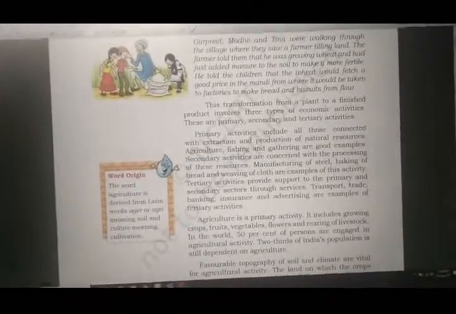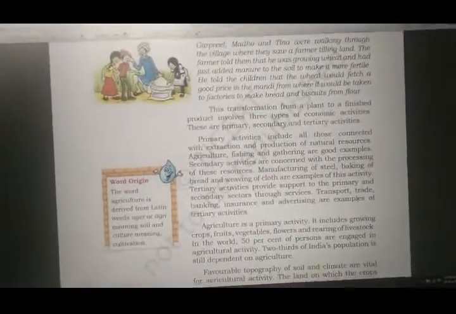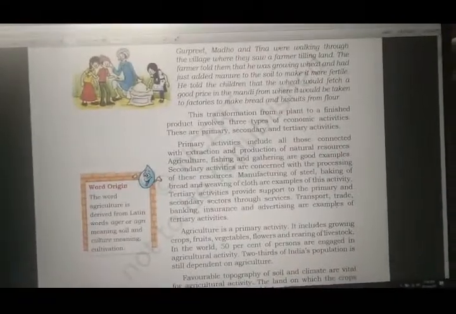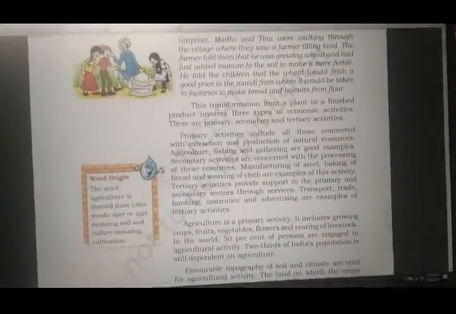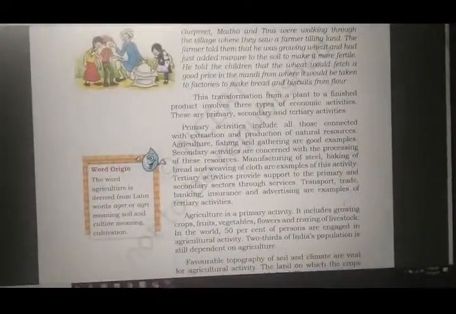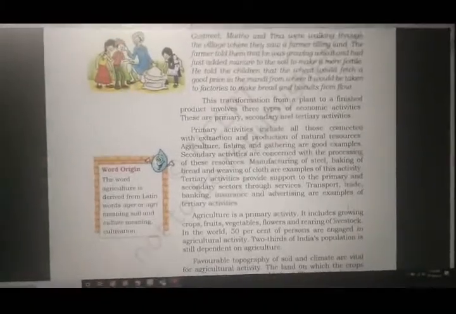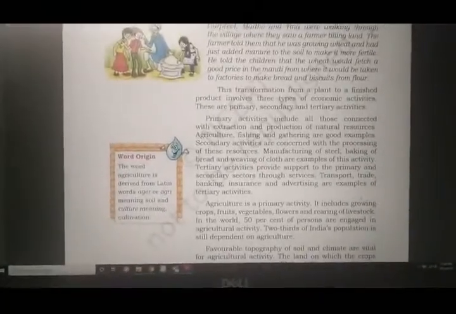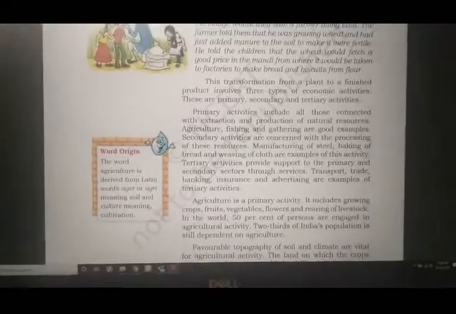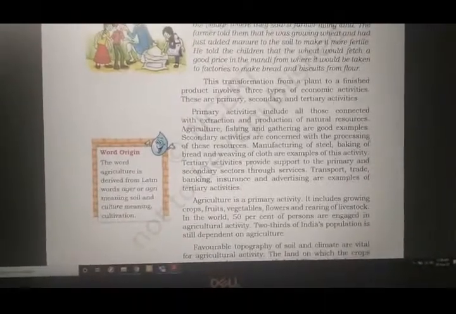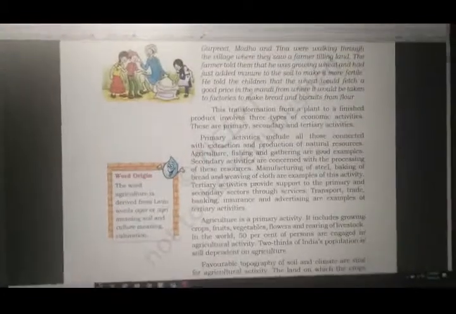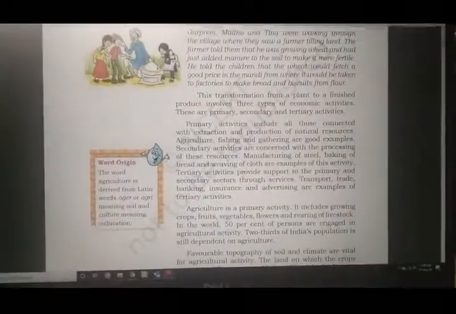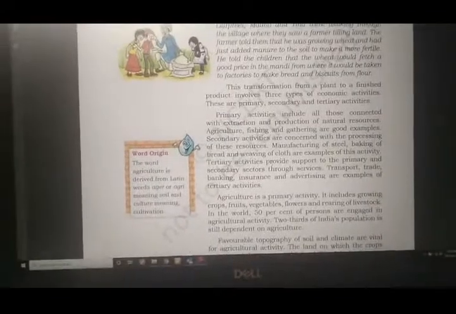The secondary activity is that they decide they are going to make biscuits out of the flour. So the flour is the processing done. So biscuits and bread come in the secondary activity, where the processing of these resources is done. Now this bread and biscuits are to be taken to the mandi, that is the market. Taken to the mandi means you have to use some kind of transportation. So this transportation comes under the tertiary sector. So that is how it goes from primary, secondary to tertiary sectors. I believe you have got this example easily.